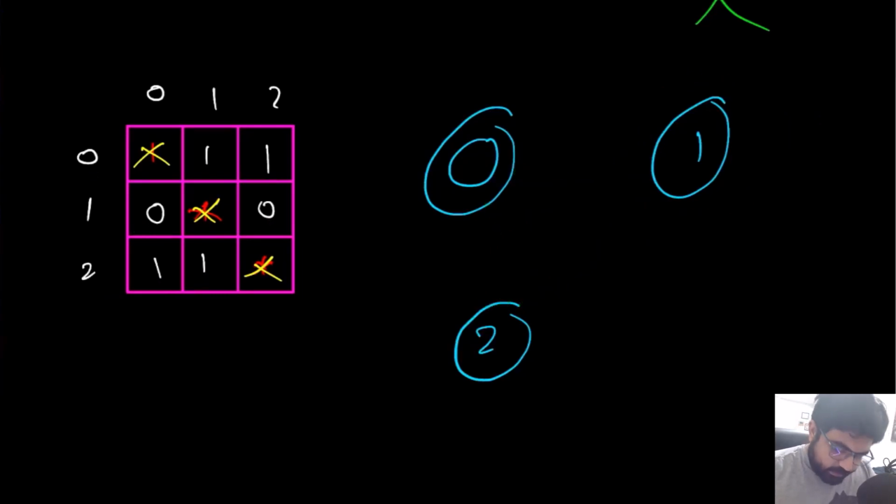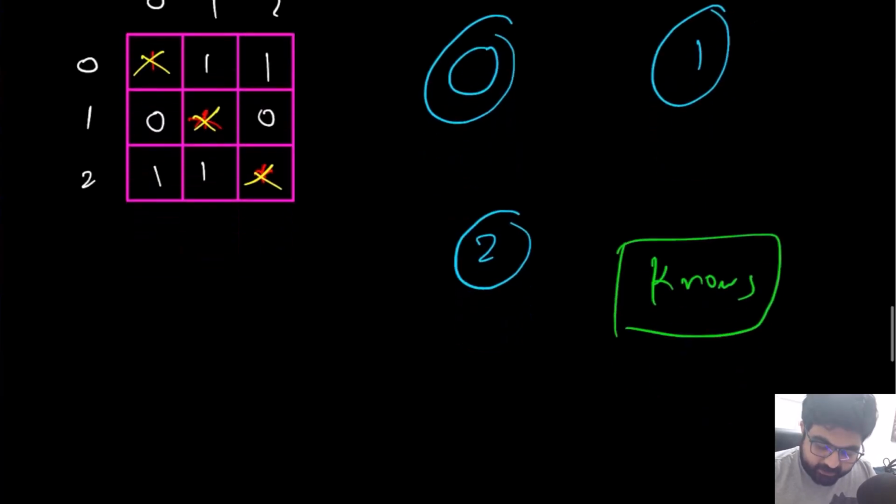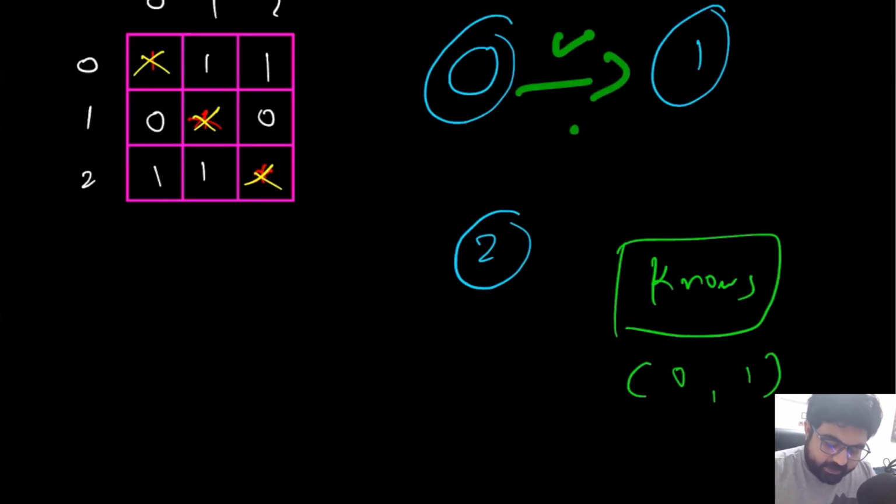The thing is, what is one smart trick we can use? The smart trick is the knows function. The knows function that we are given in the input is there for a reason. What the knows function does is, if we provide any two values, say for example the values 0 and 1, it is quickly going to tell us whether 0 knows 1 or not. In this case, 0 knows 1, that is a true fact.